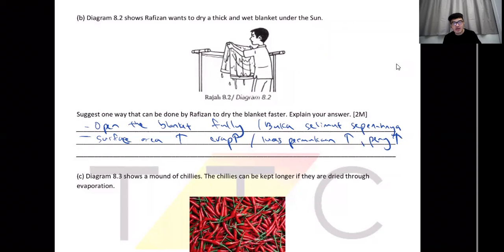Can you write unfold? Yeah, sure. Unfold a blanket. Yeah, sure. Okay, same meaning. As long as the teacher understands.